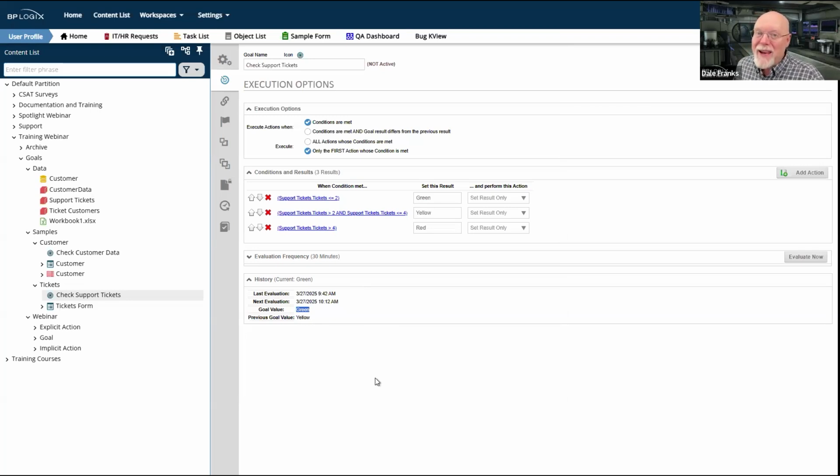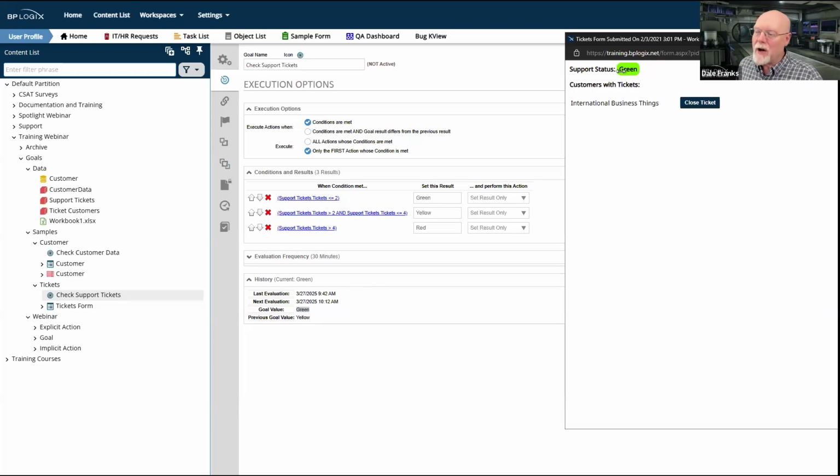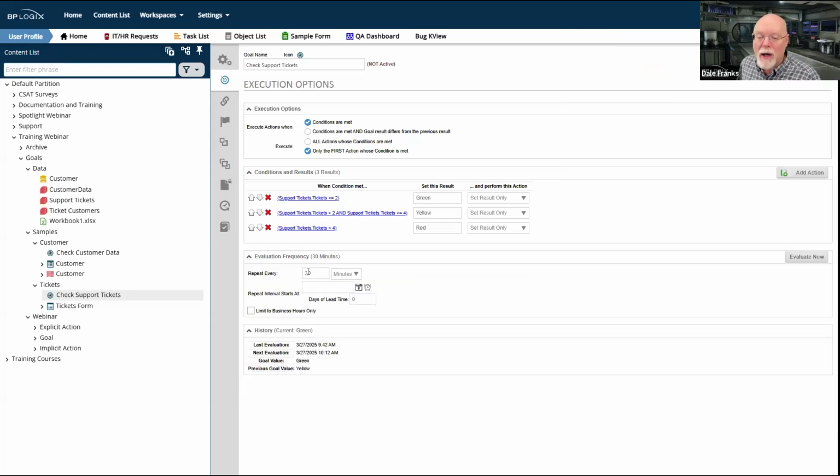So what that means is that whenever you're doing implicit actions, and this is a very simple implicit action, I'm just changing the color of a status thing on the form to green, yellow, and red. Okay, that's fine. You can do that. But remember, this is only running with an evaluation frequency here of 30 minutes. So it's only going to update every half hour.